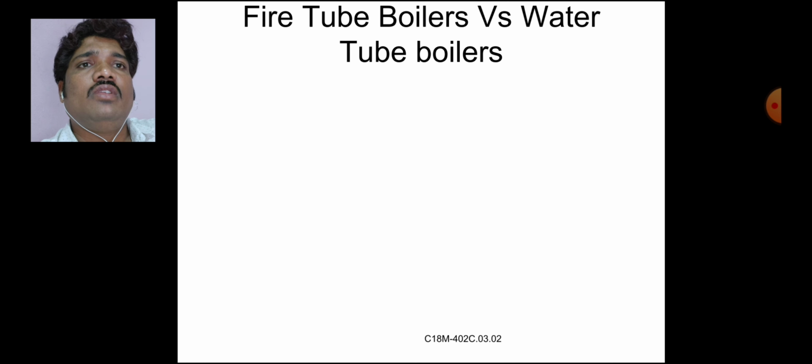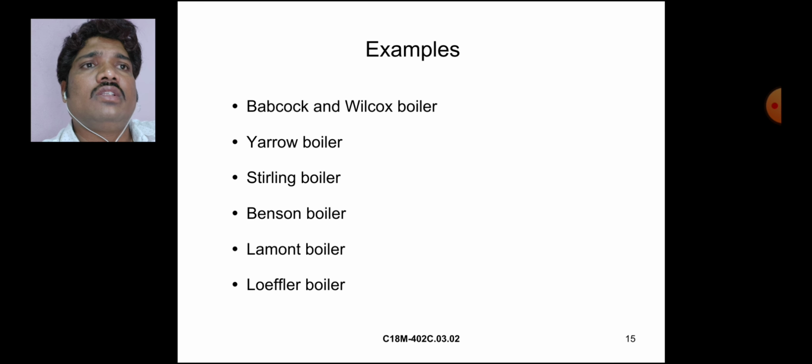These are examples of water tube boilers.